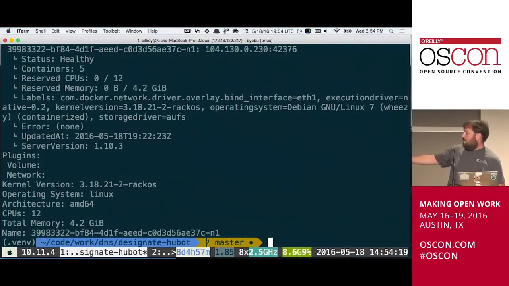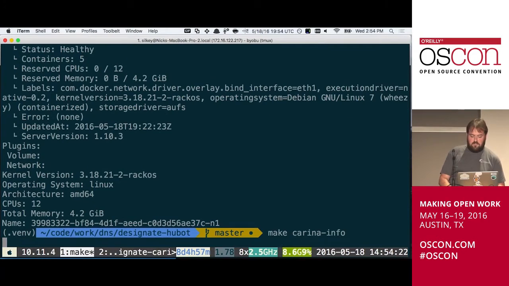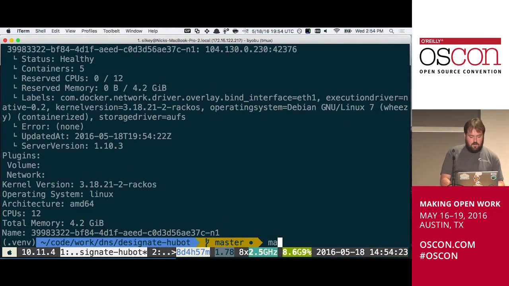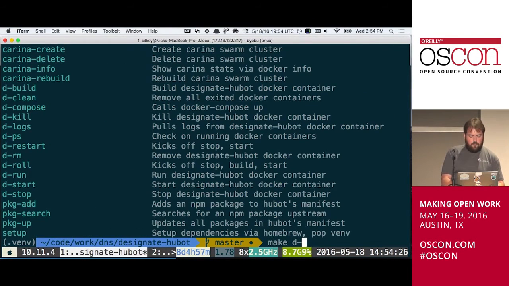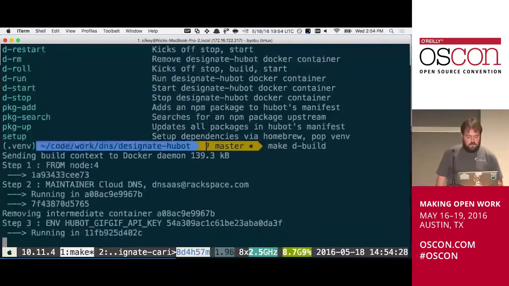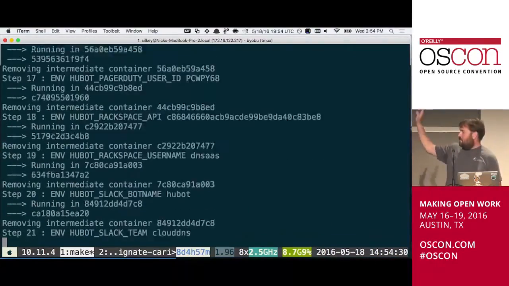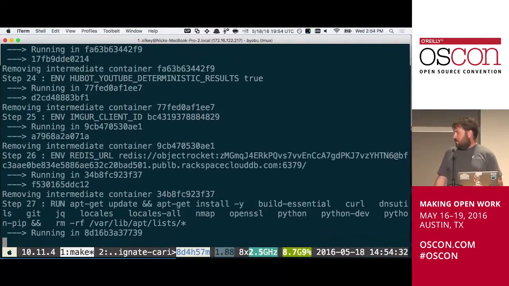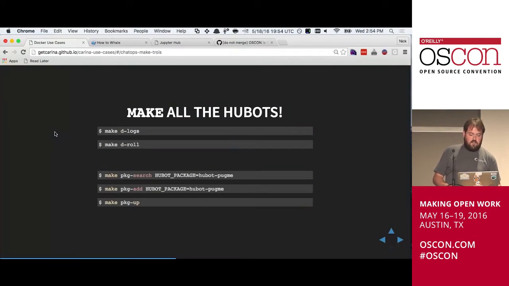I did a similar thing here within the bot. I've just said, hey, what's the state of my Karina cluster, right? But I might actually run a build, which just says, go ahead and rampage through and build me a container here. I'm running a little low on time, so I'll shunt the demo that I intended to do here.